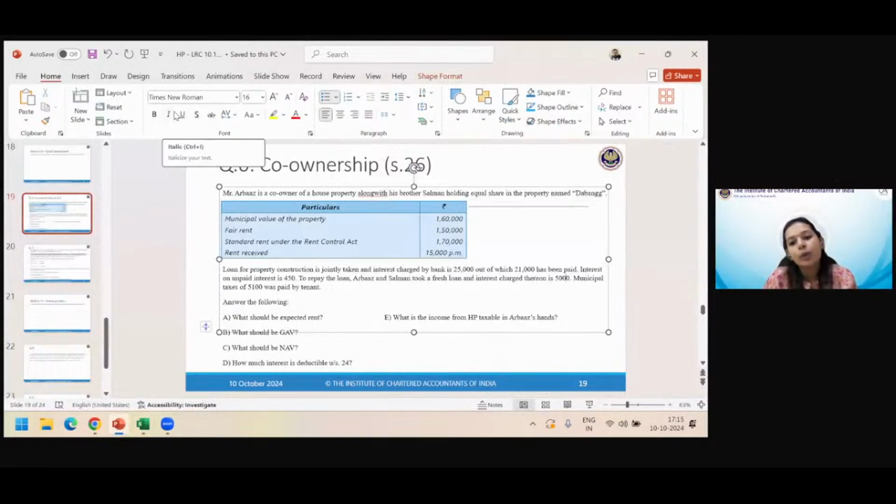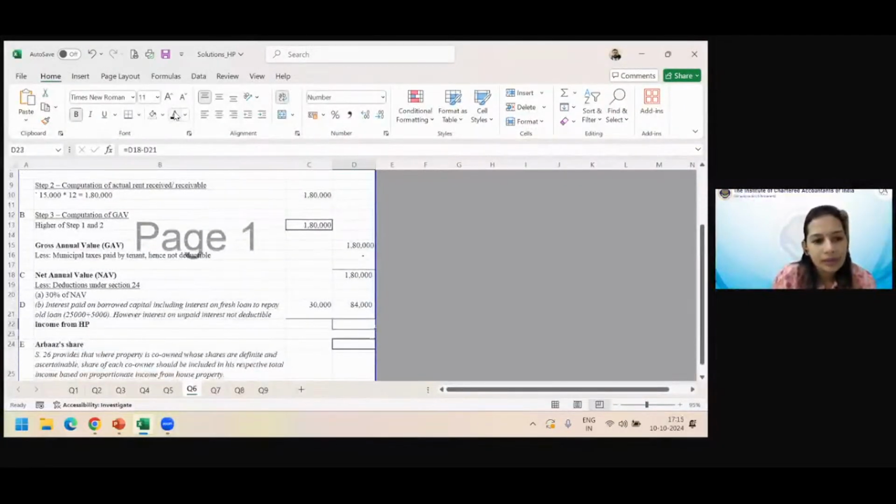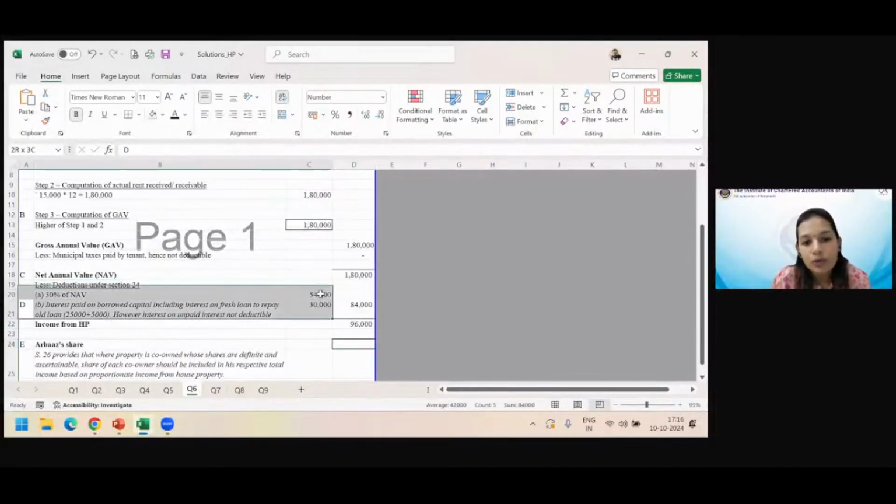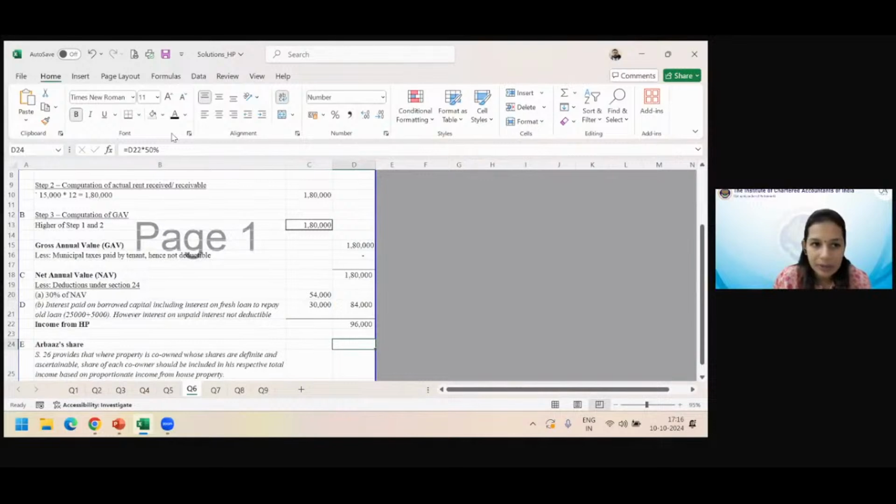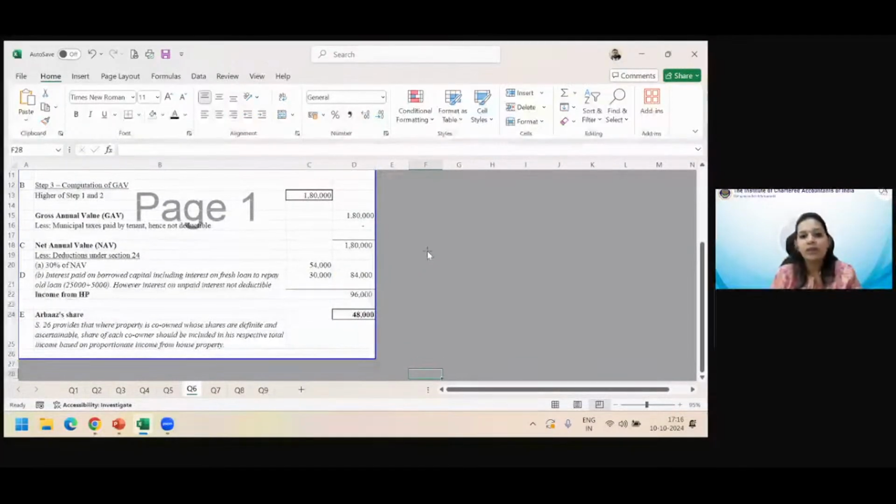What is the income from house property taxable in Arbaz's hands? 48,000. After 54,000 we have to put, madam. That 30% was not included there. We have to keep 54,000. Then it will come 138. 180 minus 138. Correct. That means what he's trying to say is that question D was only on this row. Doesn't mean you will not give 30% standard deduction. You have to separately calculate it. Then you give both the deductions. Then you calculate 50% thereof. Somebody already arrived at 48,000 and that is bingo, the correct answer. Okay, very good. I'm so happy.